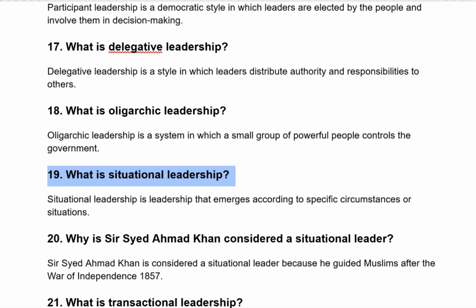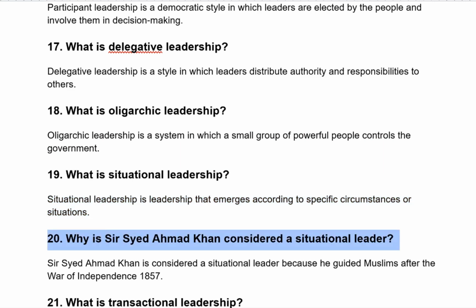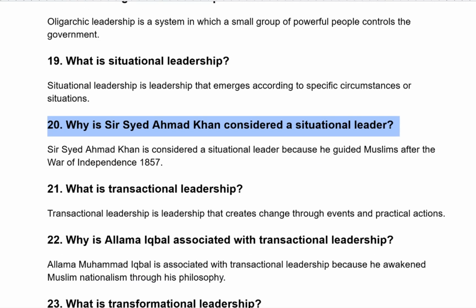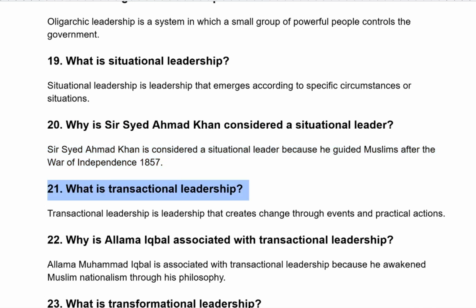What is situational leadership? Situational leadership is leadership that emerges according to specific circumstances or situation. Why is Sir Syed Ahmad Khan considered a situational leader? Sir Syed Ahmad Khan is considered a situational leader because he guided Muslims after the War of Independence 1857.